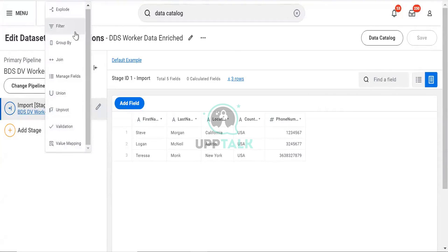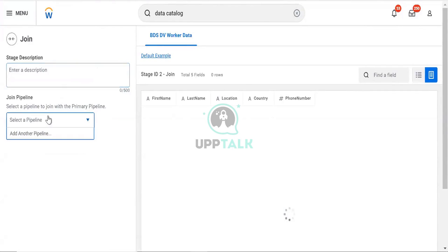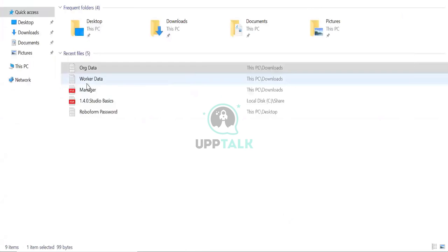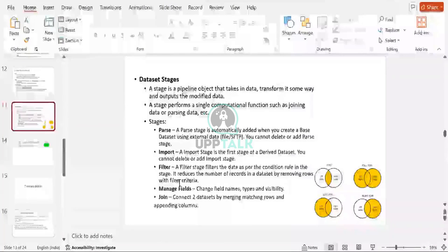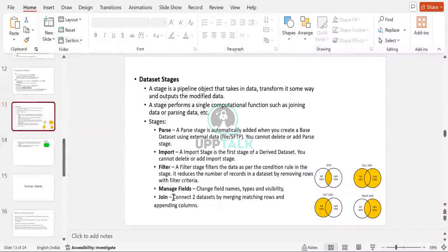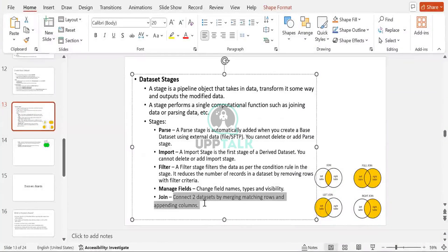We will see the join one, and we will select it in the pipeline. Basically, I will show you here that filter and manage field are there. What is the function of join? Join connects two datasets by merging matching rows and appending the columns.